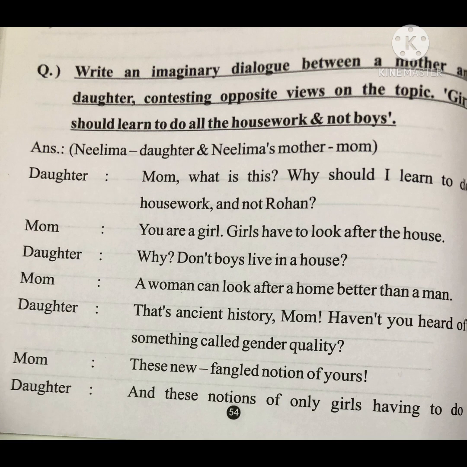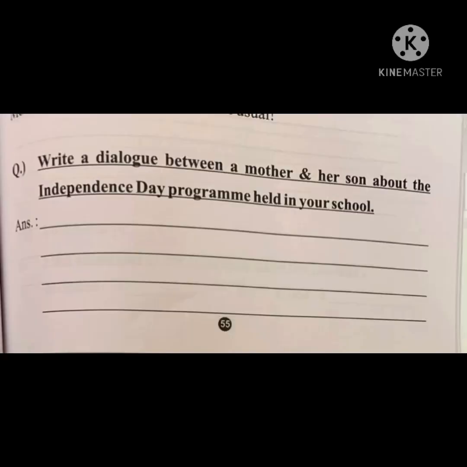In this way, you all are expected to write your dialogue. So the dialogue given on page number 55 and 56, that is, write a dialogue between a mother and her son about the Independence Day program held in your school, is homework for you all, my dear children. You are supposed to write this dialogue following the same criteria, with proper presentation and neatness. So that's your homework. But before that, I will explain this dialogue, what this dialogue is about.